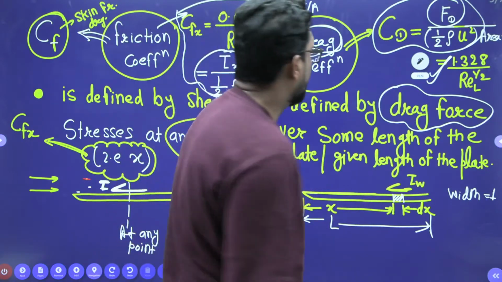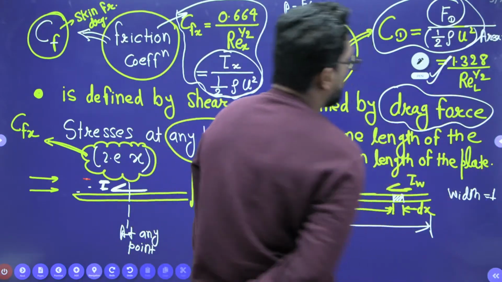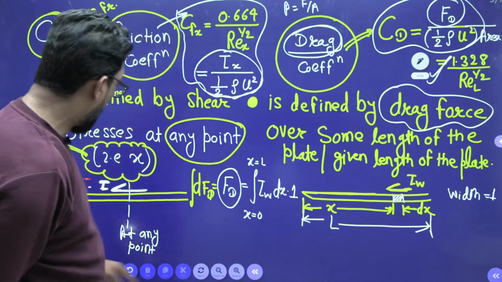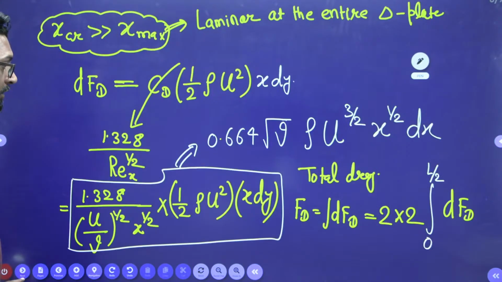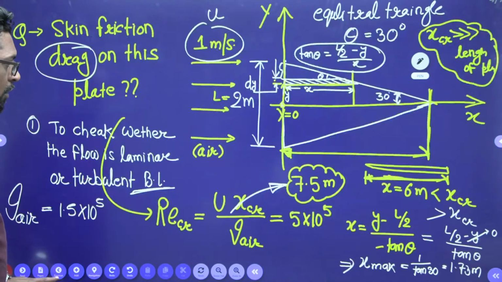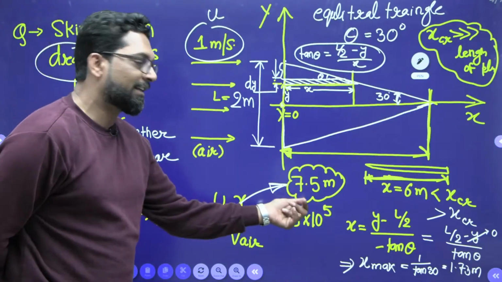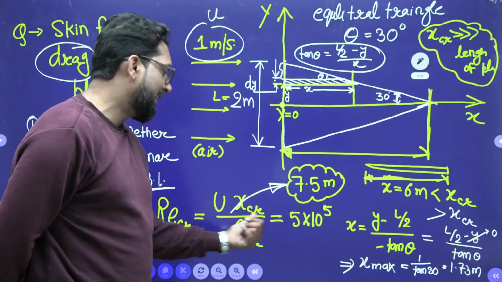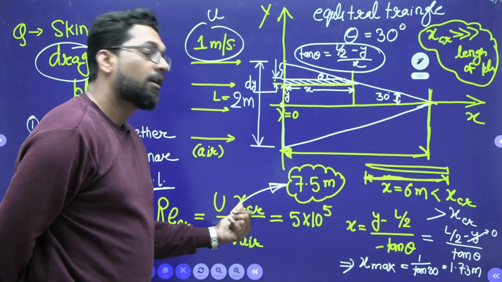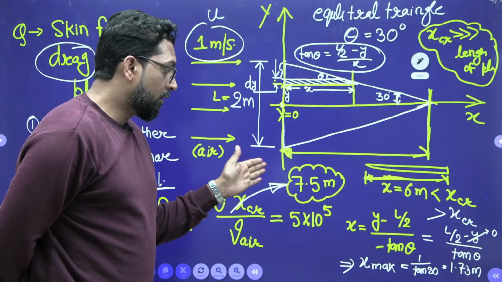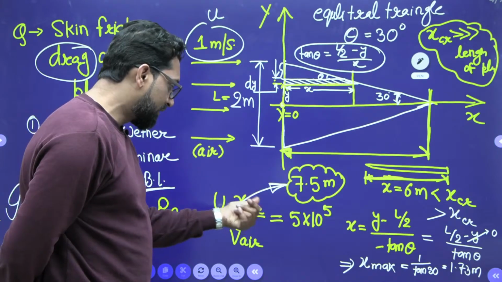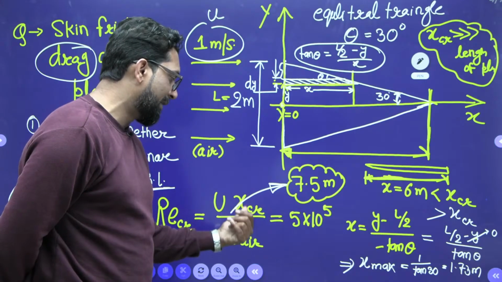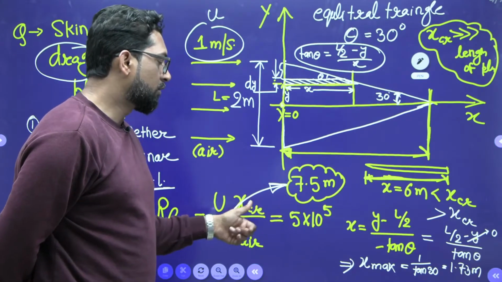So we have to check whether the flow is laminar or not. For that we have to calculate the critical Reynolds number. That means critical length at which, below this length the flow is supposed to be laminar, above this length the flow is supposed to be turbulent.